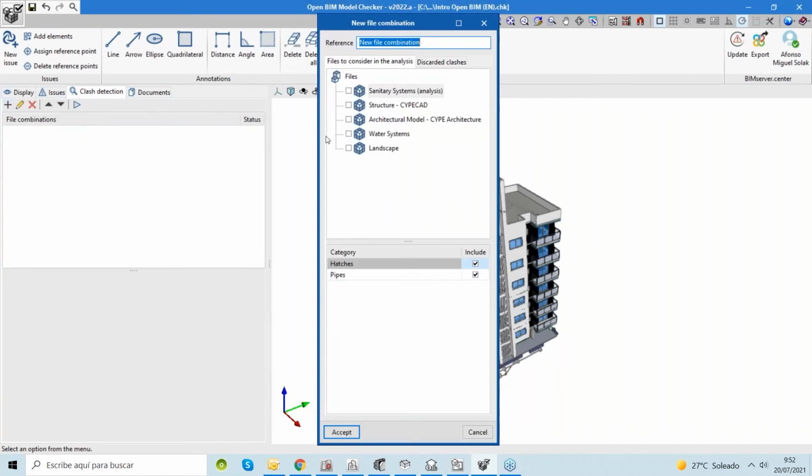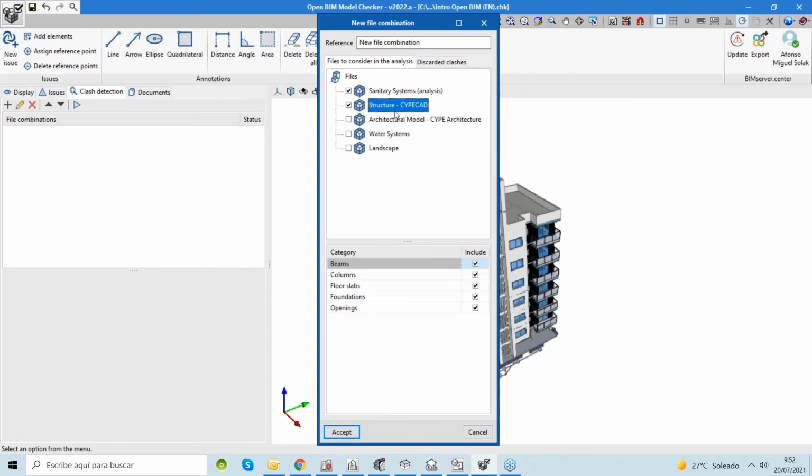For example, let's create one combination between, I don't know, the structural model that has beams, columns, floor slabs, foundations, openings, okay, and for example, the sanitary systems, that has hatches and pipes. We can also combine more than two files, but I think it's going to be easier to understand what is happening here combining just two of them.